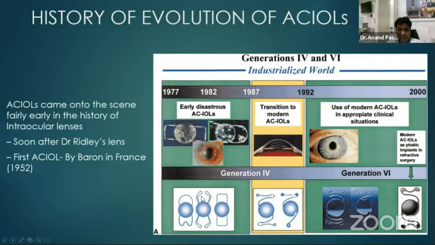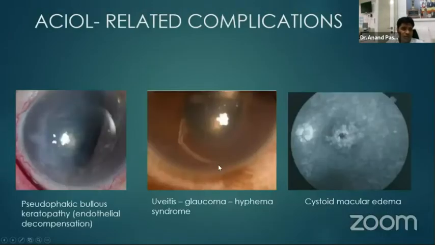The initial IOLs were closed loop haptic designs, and they had multiple complications like corneal endothelial decompensation, which led to pseudophakic bullous keratopathy, the uveitis, glaucoma, hyphema syndrome, raised intraocular pressures, and also cystoid macular edema.